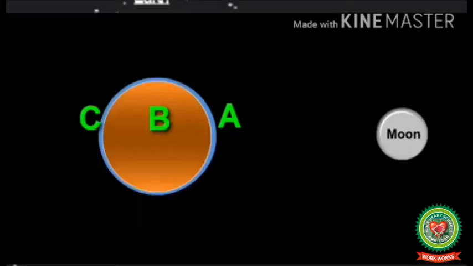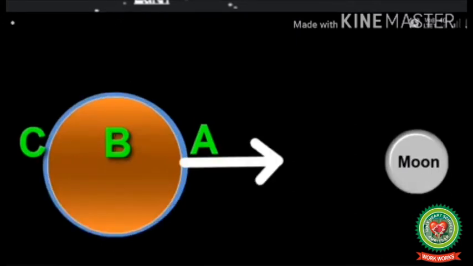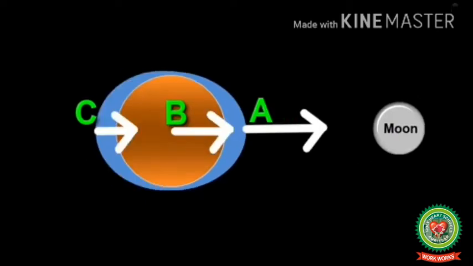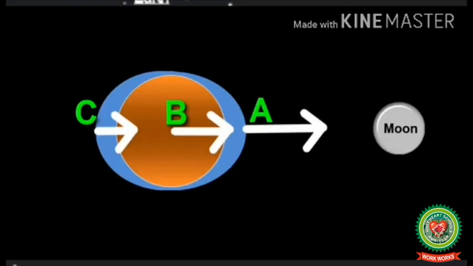Let's take a location of the ocean on the side of the moon as point A, center of the earth as point B, and opposite side of the ocean as point C. The strength of the moon's gravity is strongest at point A because it is closest to the moon. So the part of the ocean that bulges toward the moon experiences high tide. The centrifugal force created due to the earth's rotation makes another bulge at point C. The bulge at point C is higher than that of point A because the centrifugal force is more powerful than the gravitational pull on point C.